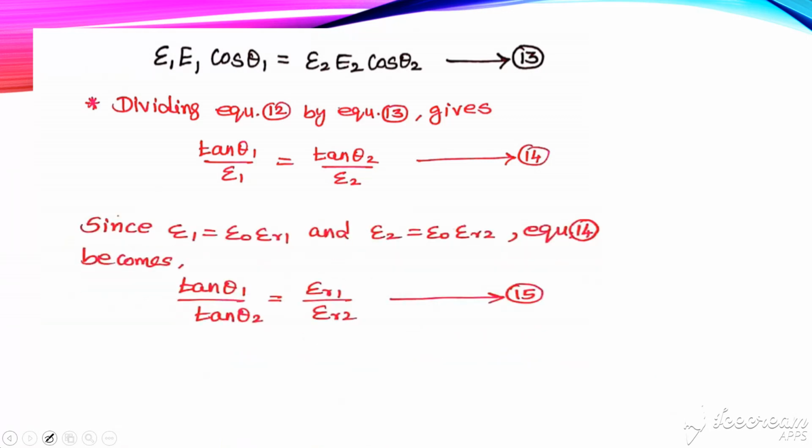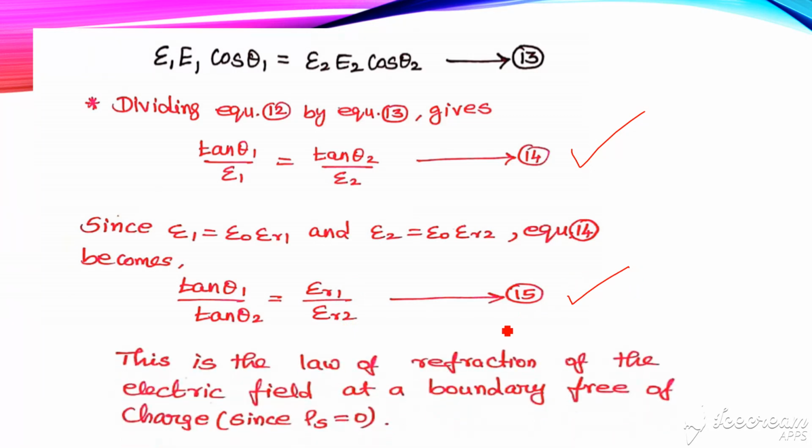Since epsilon 1 is equal to epsilon naught epsilon r1 and epsilon 2 is equal to epsilon naught epsilon r2, equation 14 becomes tan theta 1 divided by tan theta 2 is equal to epsilon r1 divided by epsilon r2. This is equation number 15. This is the law of refraction at a boundary free of charge, that is the rho s equal to 0 case.